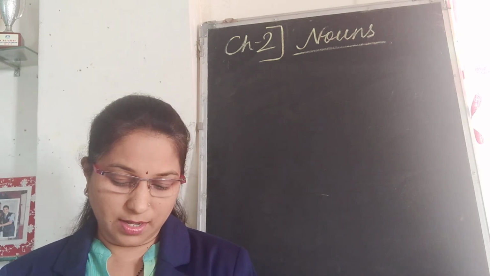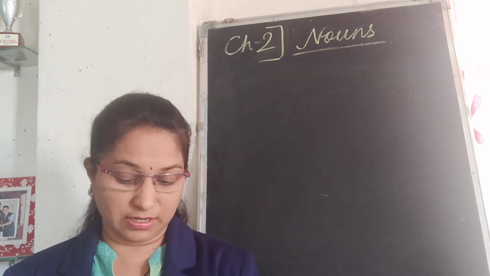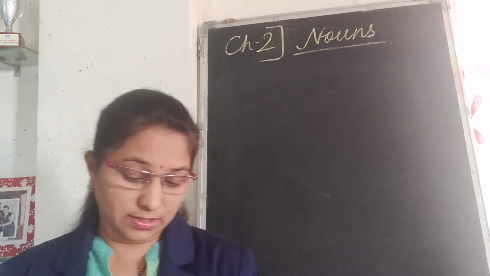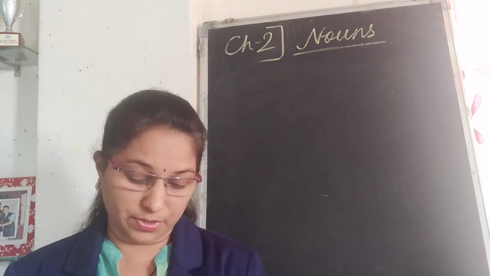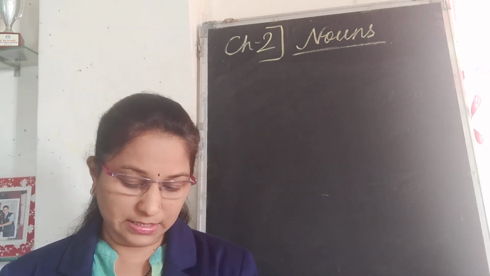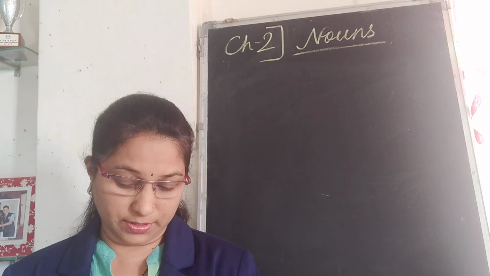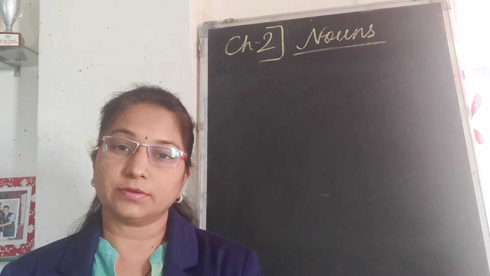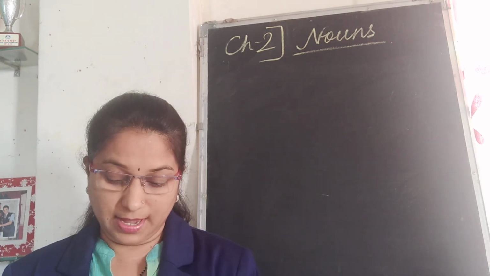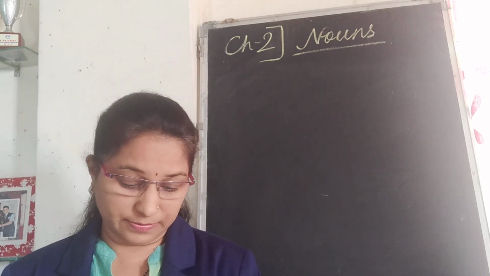My cat Peter chased the bird. So here cat is common, even bird is common, so you can underline both, but only cat also if you are underlining, okay, because the cat's name is Peter, so Peter is a proper noun, you have to circle Peter and underline cat. My sister went to the Corbett National Park last October. So here sister is a common noun, Corbett National Park is a proper noun, you have to circle Corbett, and October is also a proper noun. You can circle both of them and underline sister.